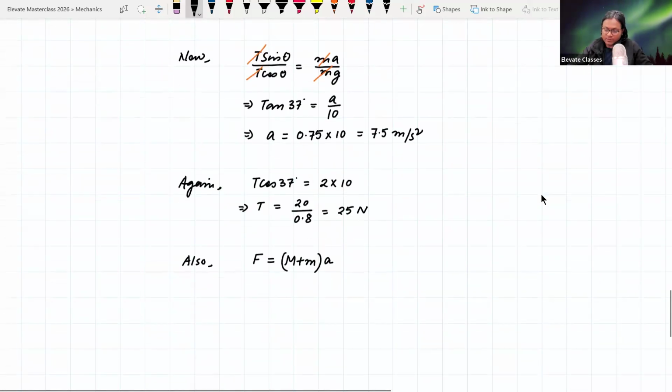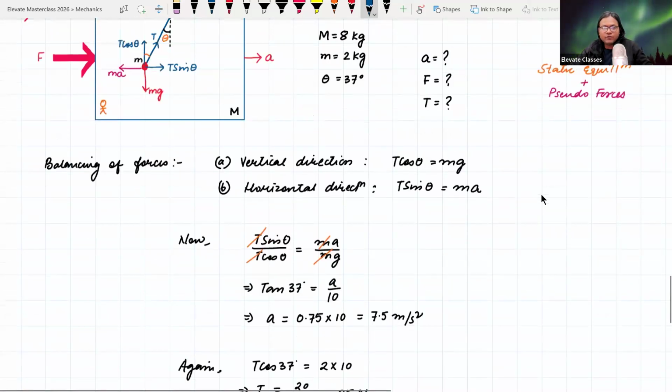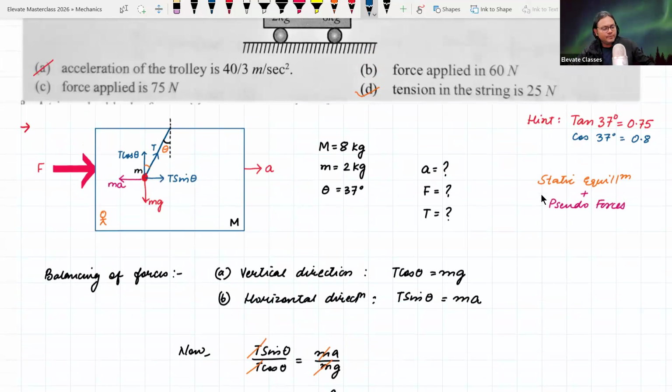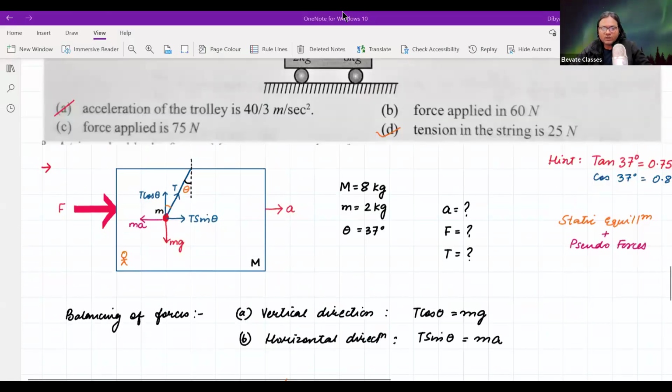It is correct. Some of the students may think of this as MA. MA नहीं है यहाँ पे. It's not MA. Why is it not MA? Because the force is acting on the whole system. The whole system is experiencing this external force. तो ट्रॉली का मास भी इसमें इंक्लूड हो जाएगा. ओके.